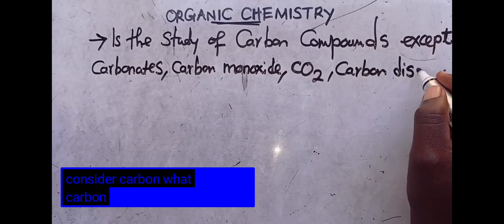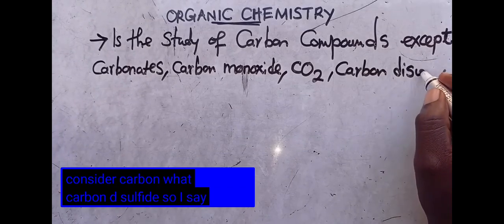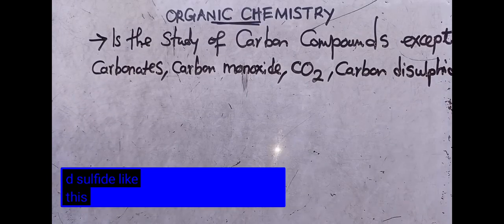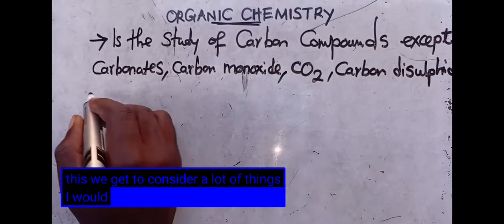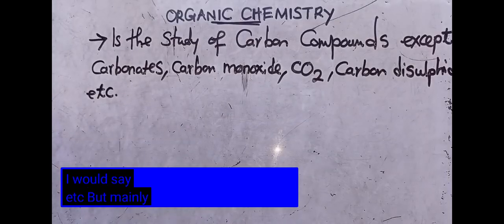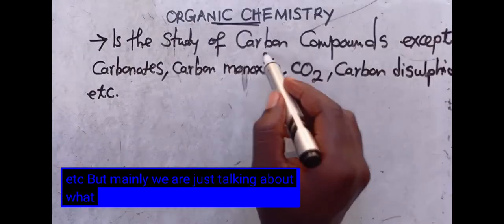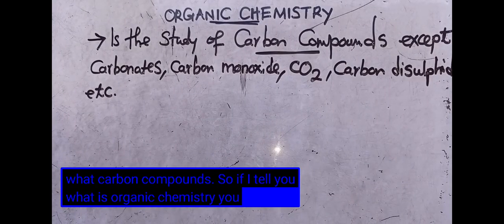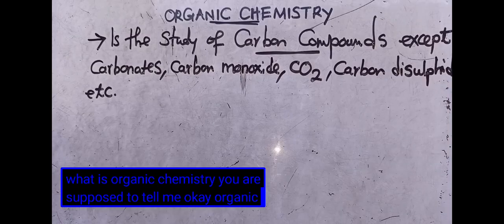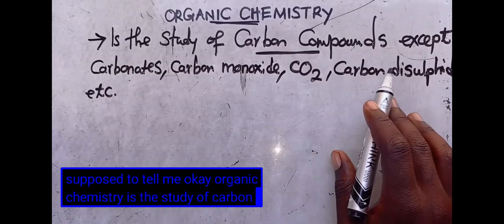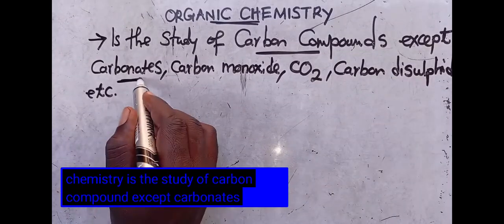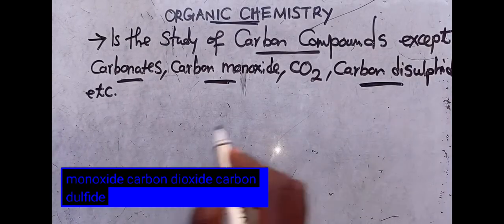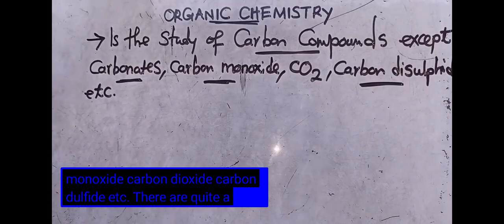disulfide. We get to consider a lot of things, I will say etc. But mainly we are just talking about carbon compounds. So if I ask you what is organic chemistry, you are supposed to tell me that organic chemistry is the study of carbon compounds except carbonates, carbon monoxide, carbon dioxide, carbon disulfide, etc. There are quite a lot of them.